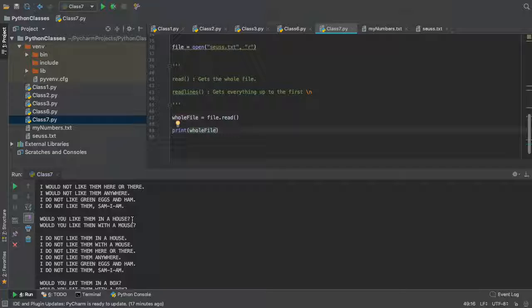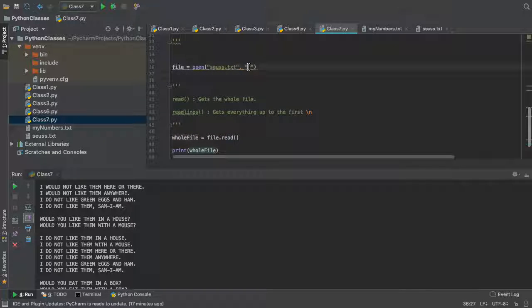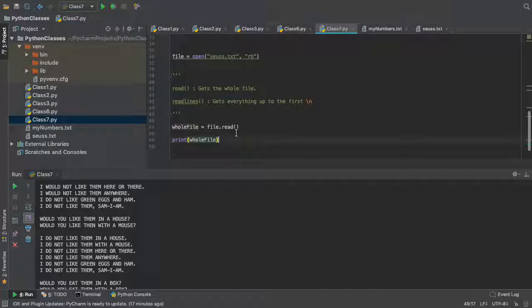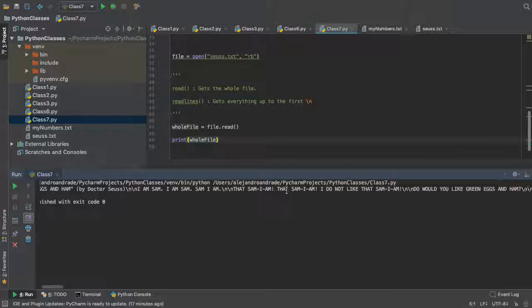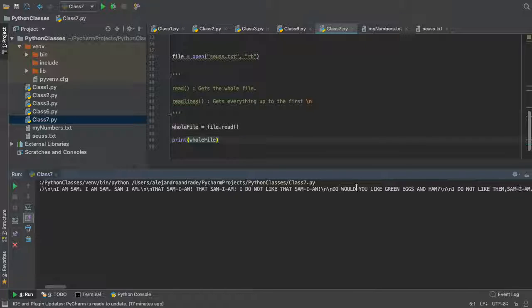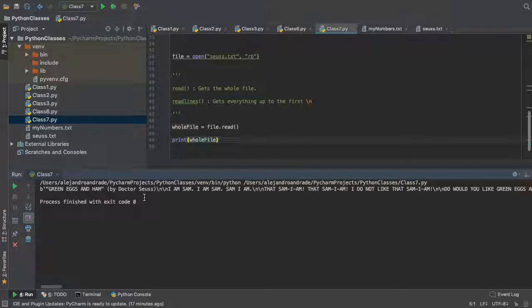Now I'm going to show you how it will look. We are doing R, right? And if we put RB, it's going to read it in binary mode, right? And then let's just see what happens. So this b at the beginning means that it's binary. And you see, it's actually showing you how it looks in the binary way. So you can actually see the new lines here. You have 2 new lines there, and then every little detail of the file. Obviously, because it's a text file, the binary elements, which is a character, show as a character when you print it.